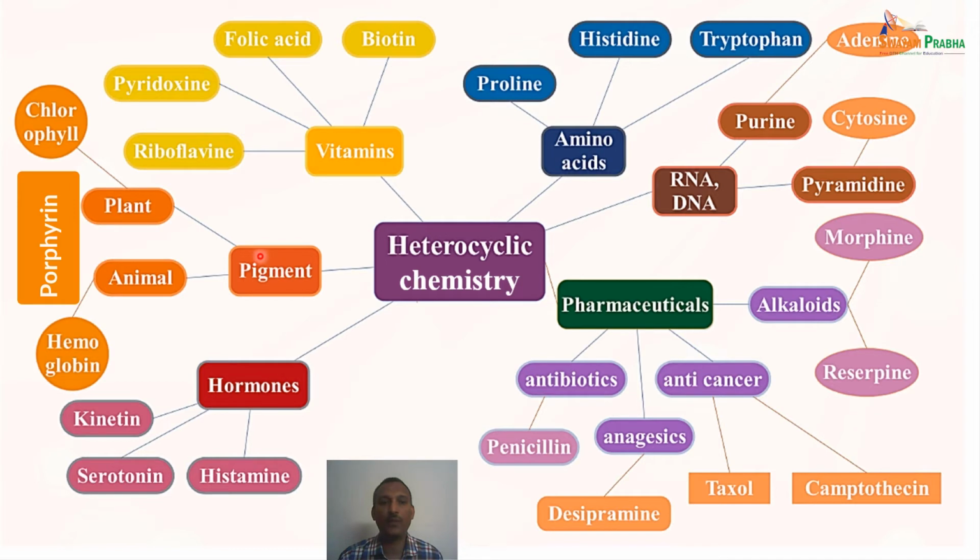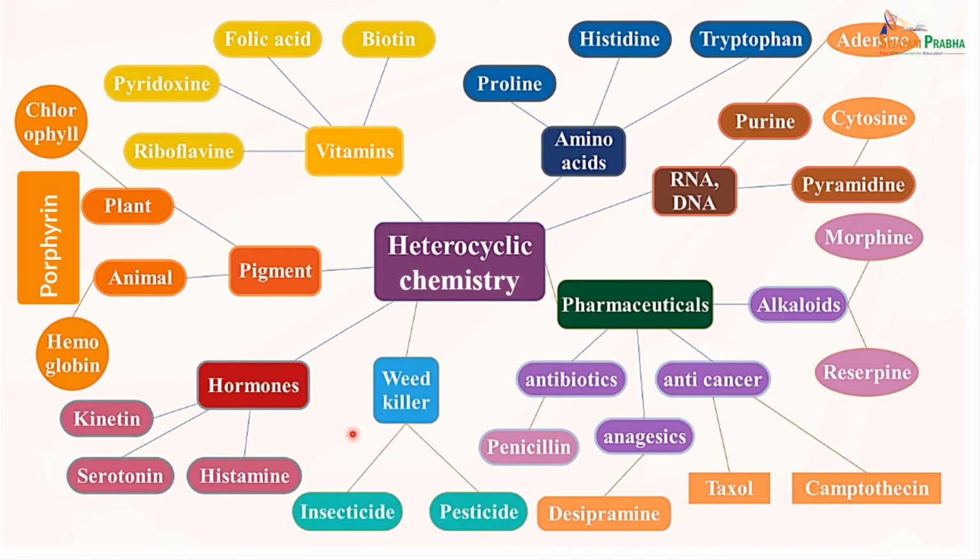And we also have pigments, both the plant-based and the animal-based one. In the case of plant-based one, chlorophyll, which is very important for photosynthesis. And in the case of animal-based pigment, hemoglobin, which is very crucial for our blood. So these two compounds are also belonging to heterocyclic chemistry. It is not that only these two compounds are there, but there are plenty of other compounds which also belong to the pigment category. And we also have weed killers, basically insecticides and pesticides, which also belong to heterocyclic chemistry. So this particular slide shows the varied type of compounds which belong to heterocyclic chemistry.